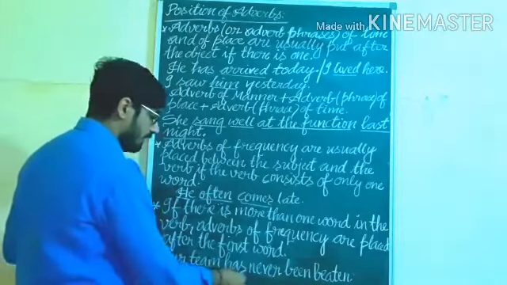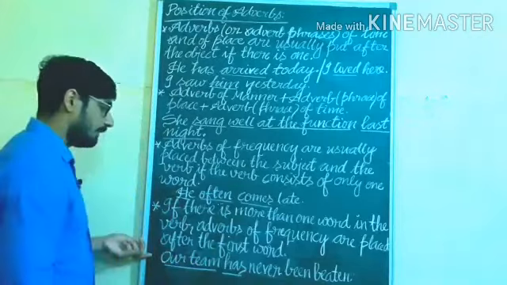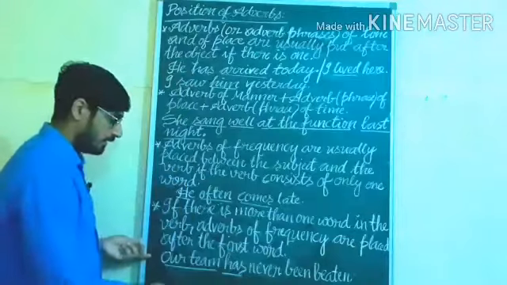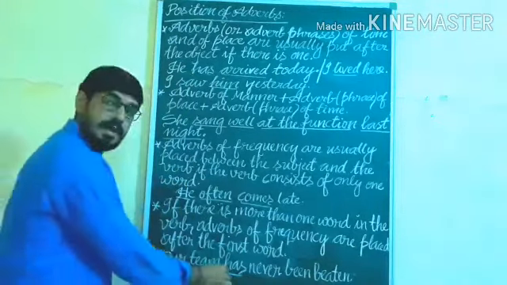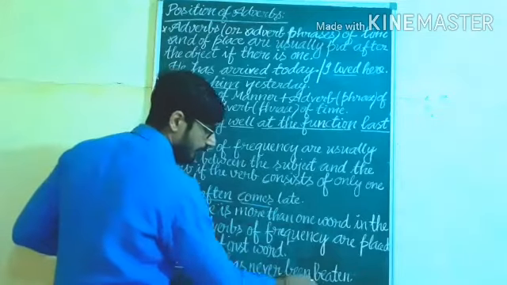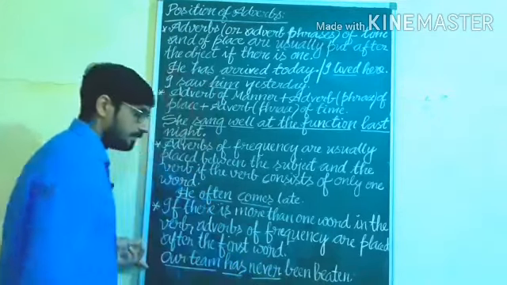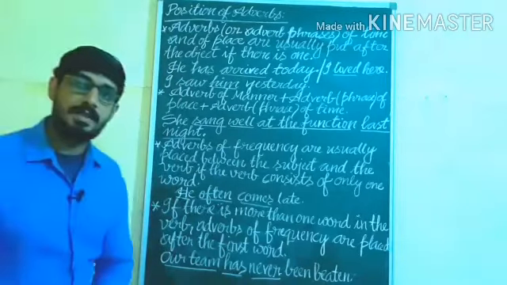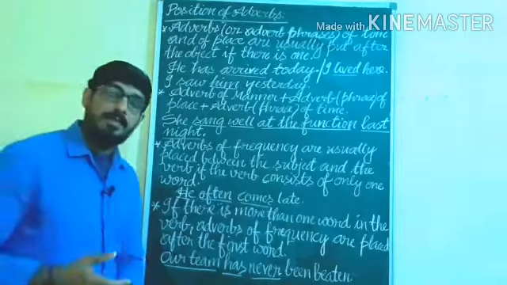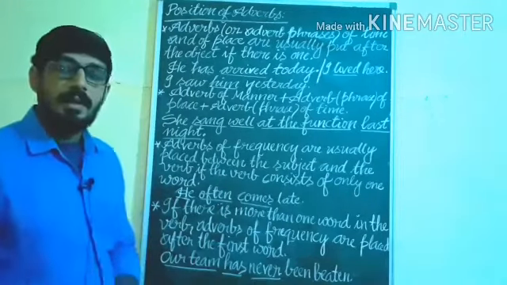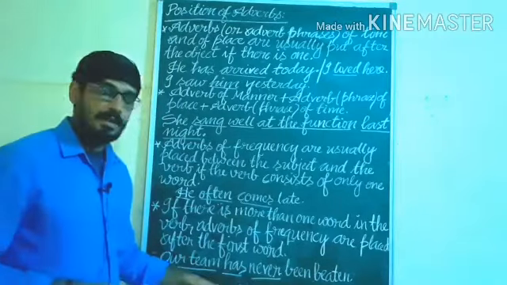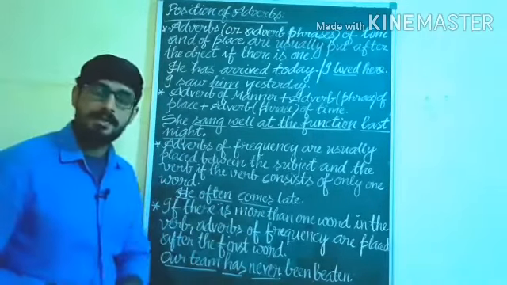So afterward, if you are getting more than one word in the verb, then the adverb of frequency is placed after the first word. The first word there is has, the helping verb, and afterward we will put the adverb of frequency. Then been, beaten. Understand? So this is the pattern. After the helping verb we will put the adverb of frequency, and afterward the main verb will come. Understand?